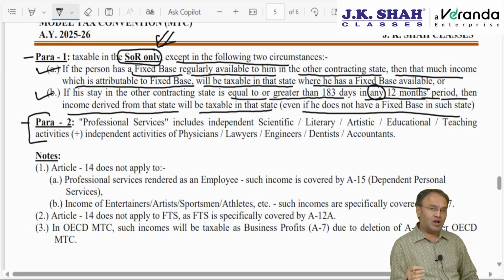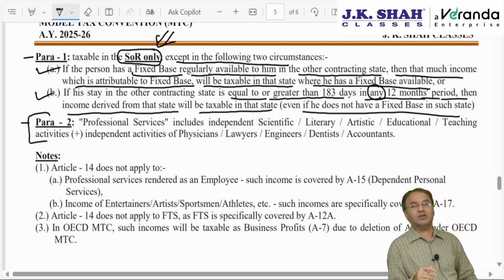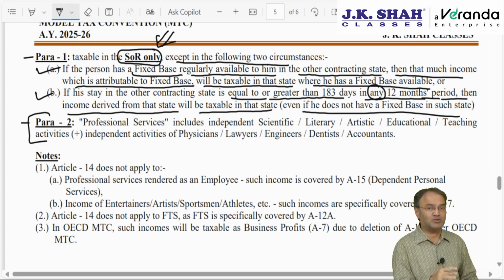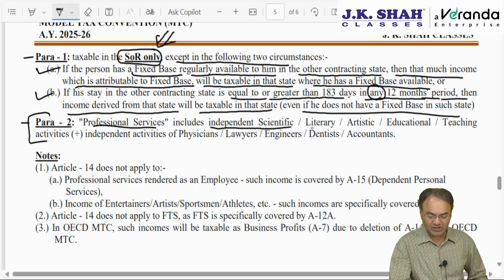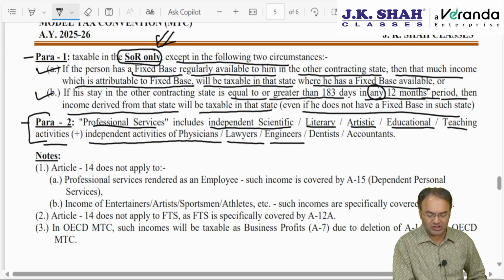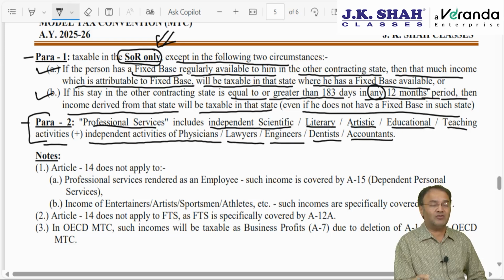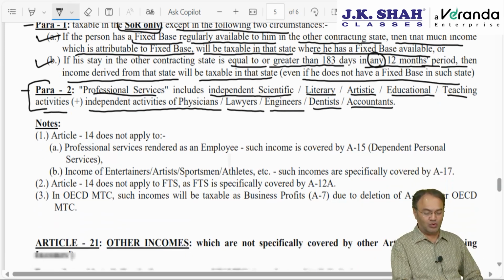In case you are having a partnership firm of chartered accountants, you are 3 partners running CA firm, and then you are earning income, same professional service, then it will not be classified as professional service, it will be classified as business profit. Article 7 will apply. Professional service will include services of independent scientific service, literary, artistic, educational, teaching activities, independent activities of physicians, lawyers, engineers, dentists, accountants. This definition is only for your understanding. You don't have to memorize it.